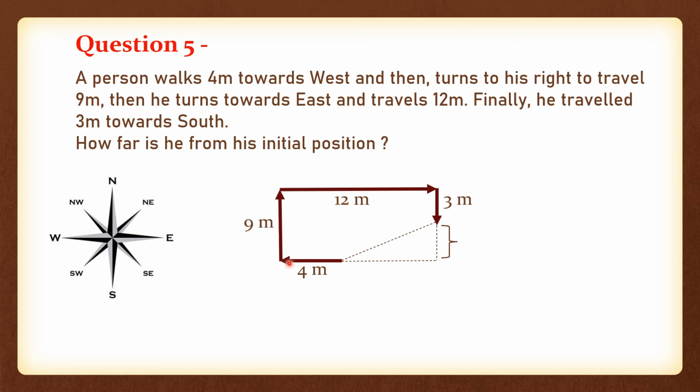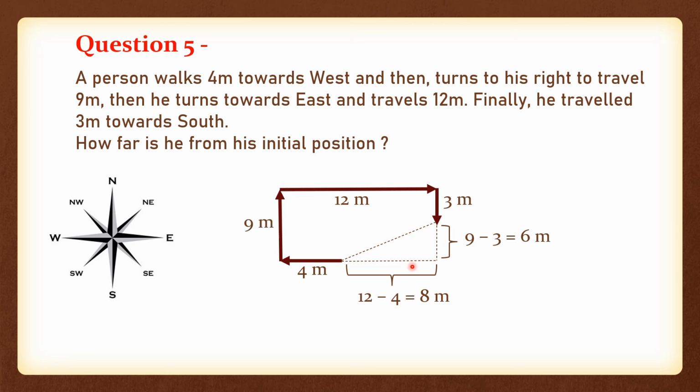We know opposite sides of a rectangle are equal. So if this is 9 meters, this complete line should be 9 meters. So how we can calculate this? 9 minus 3, correct? So this will become 6 meters. And how will we calculate this line? Obviously 12 meters minus 4 meters. So this is how you need to calculate both your base and perpendicular.